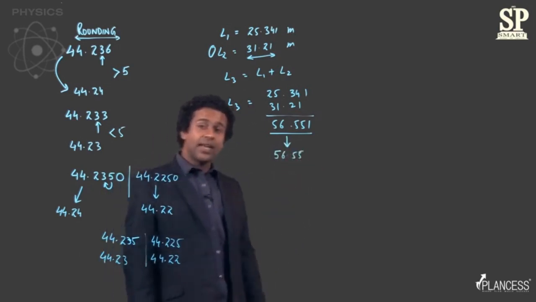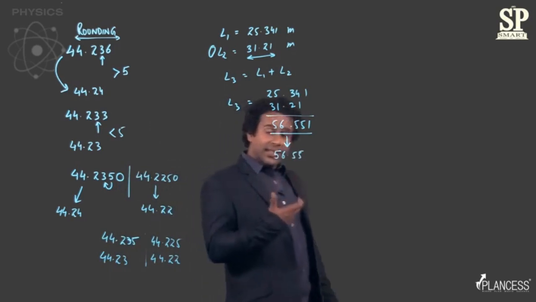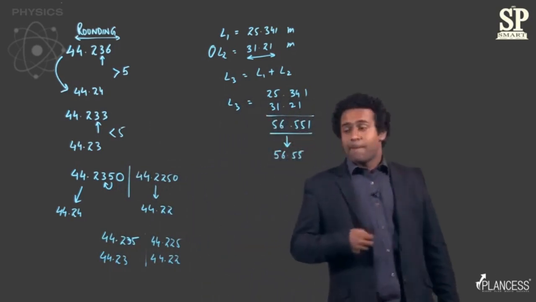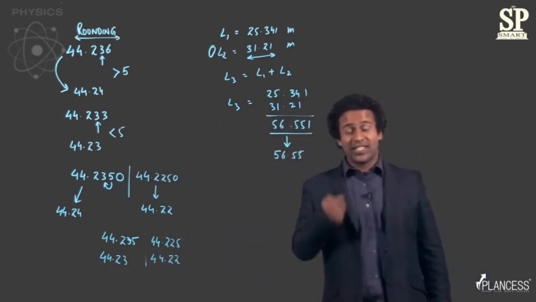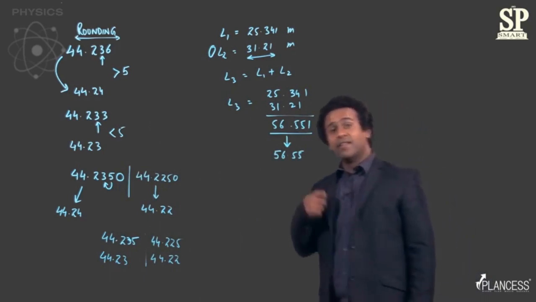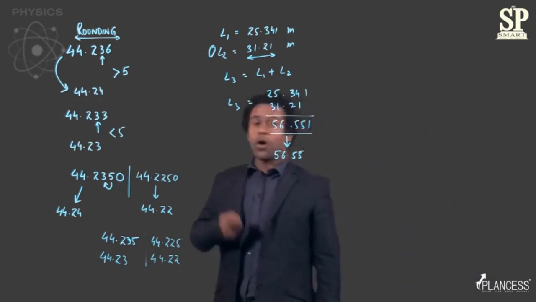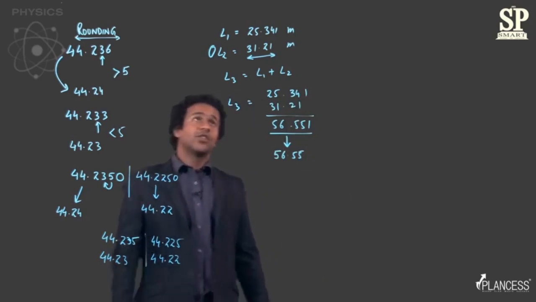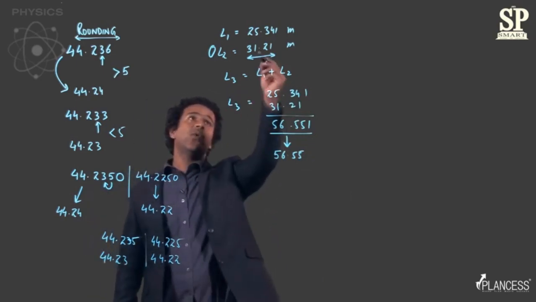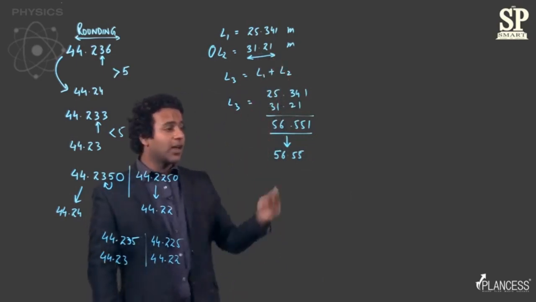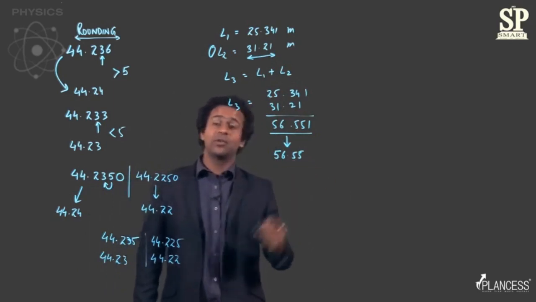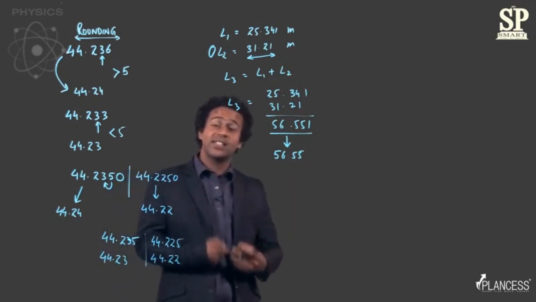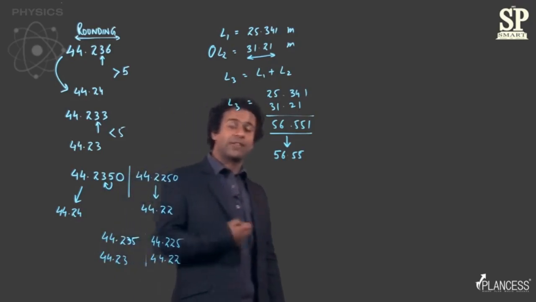The reason being that your answer cannot have more decimal places with significant digits than the values that you used to obtain that answer, right? So since in this case L2 only had 2 decimal places, your answer can only have significant digits up to the second place of decimal.